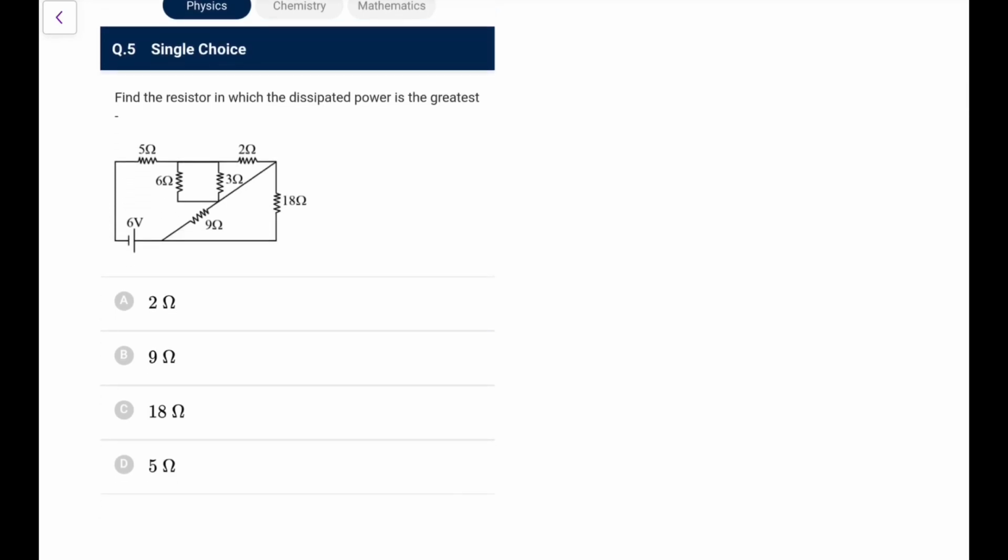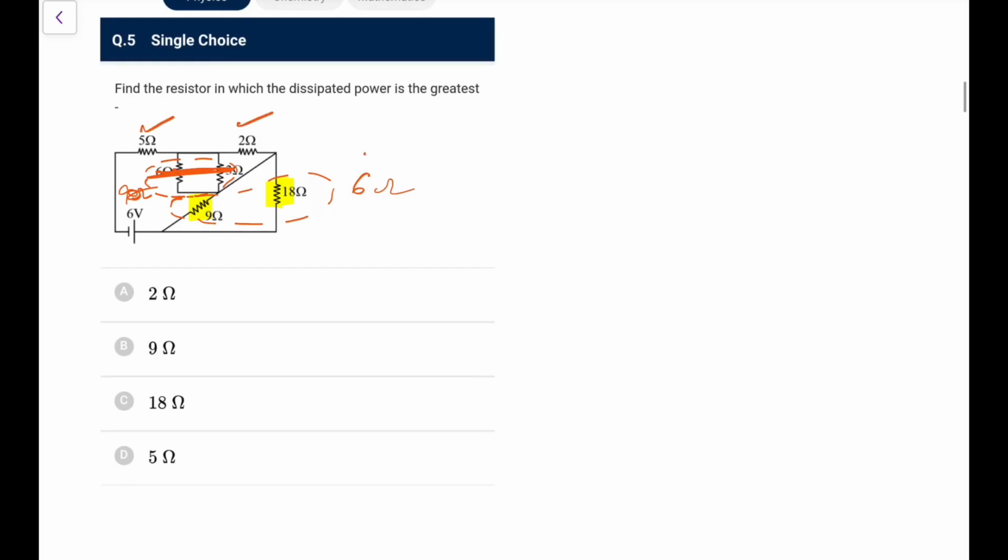Okay, now this is an interesting one. Whatever be the current, this 9 and 18 are in parallel, you can make it out, they are between the same points. 9 and 18, if I combine them, 18 into 9 upon 18 plus 9, that would be 6 ohm. Okay, this 3 and 6, these are short circuited, no current flows through them, so forget them. So now you have 5, 2 and 6 in series.